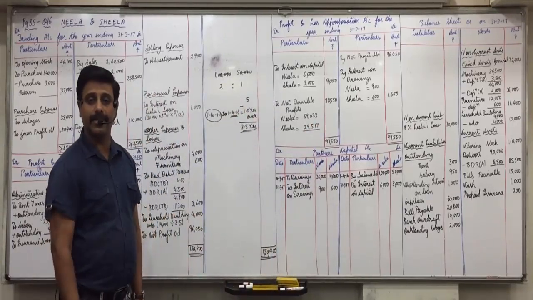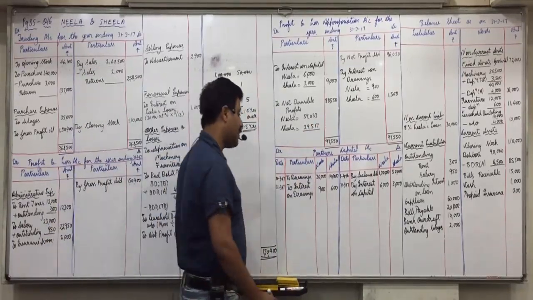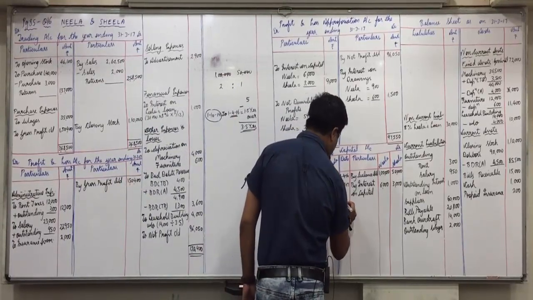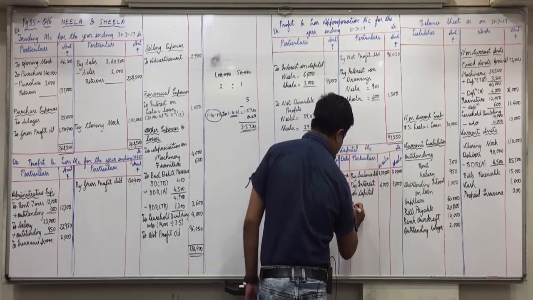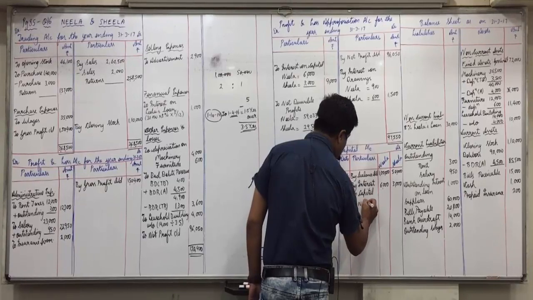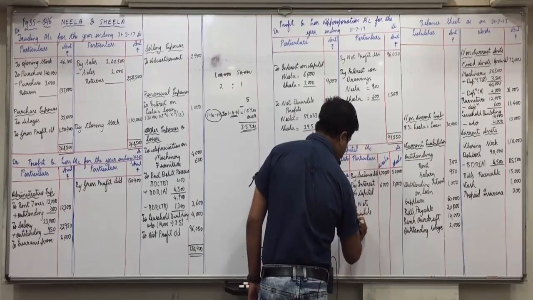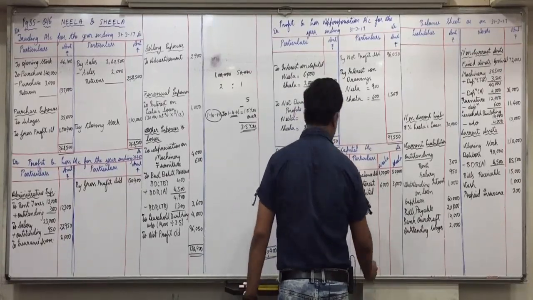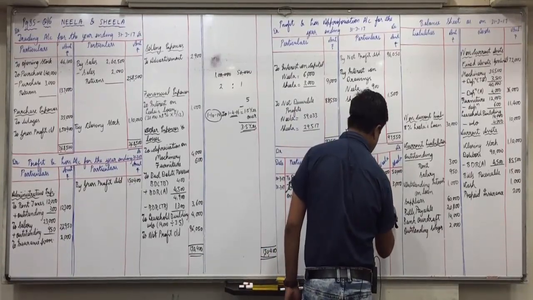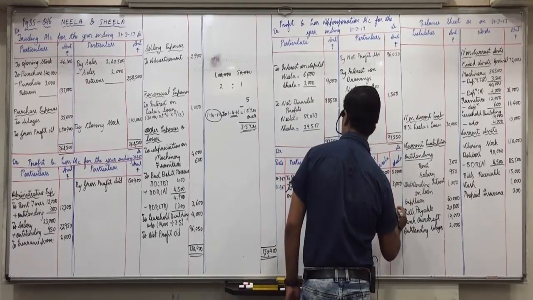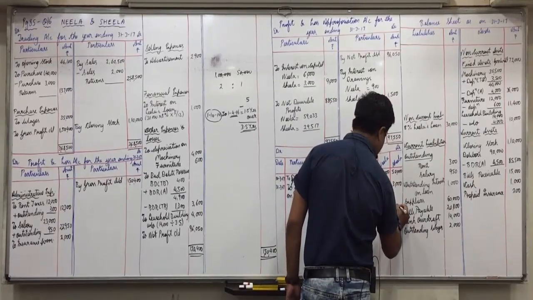Is everyone clear with that? Opposite side in partners capital account, by net divisible profits, Neela 59,033 and Sheila 29,517.